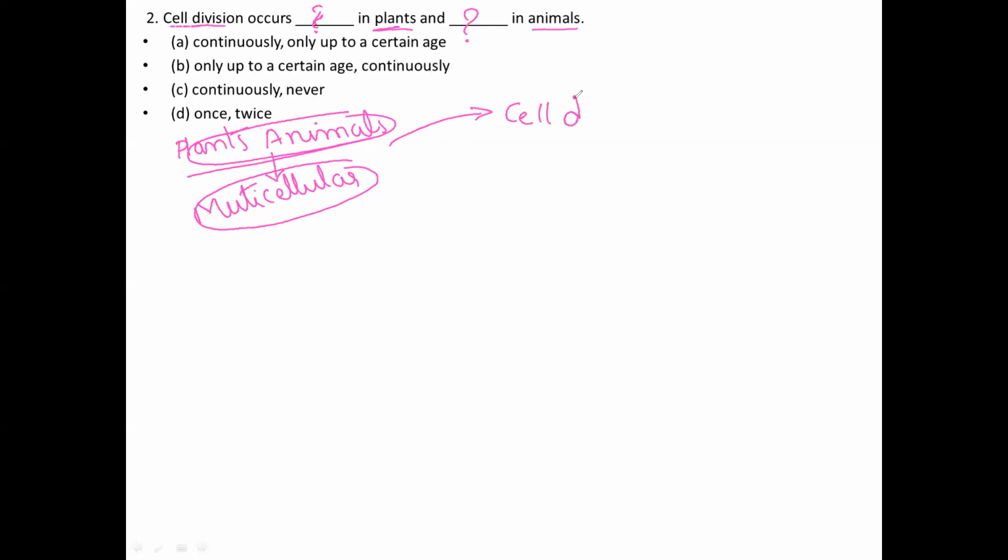Cell division takes place, and there are two types: one is mitosis, and another is meiosis.